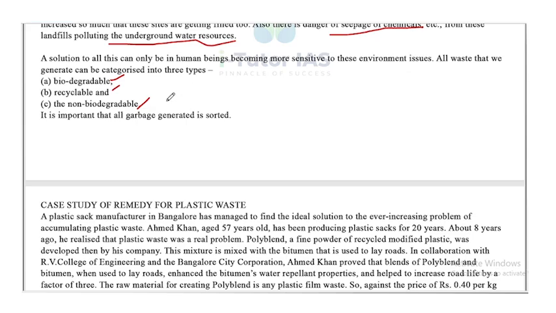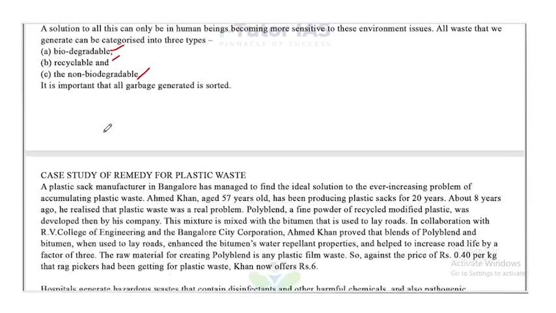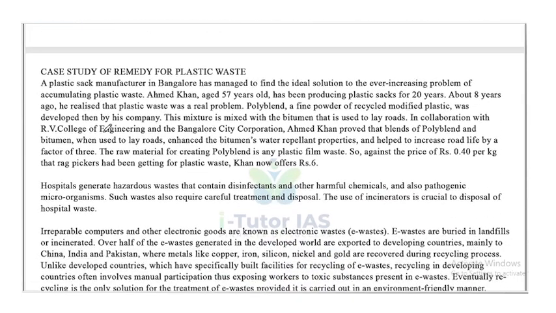So we can categorize at the generation stage itself, we can categorize the solid waste into three: biodegradable, which can be decomposed naturally, and recyclable, that can be reused or it can be used in another manner, and non-biodegradable, which has to be treated properly. Case study of remedy for plastic waste.